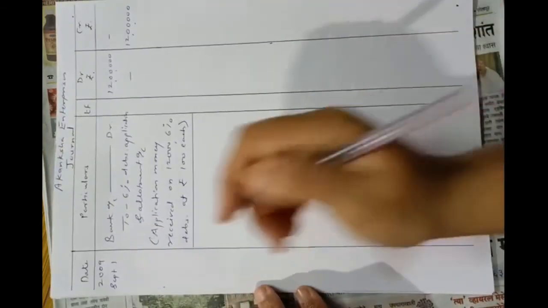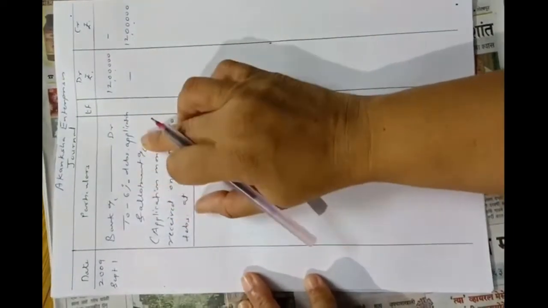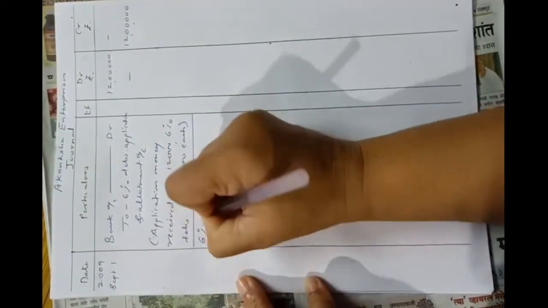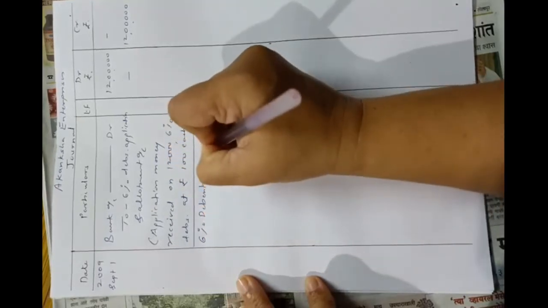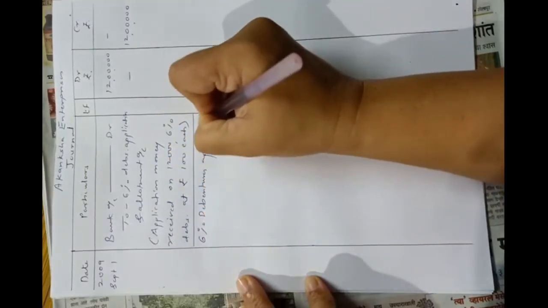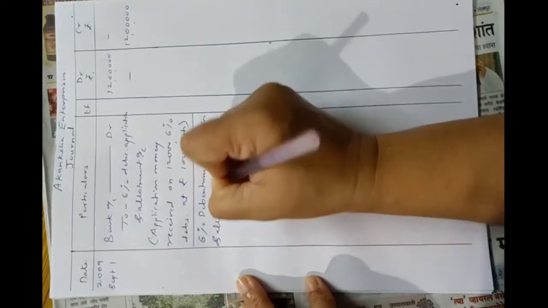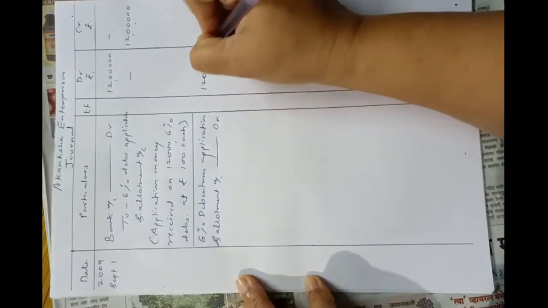Okay, so second entry will be 6% debenture application and allotment account debit, ₹12 lakhs.